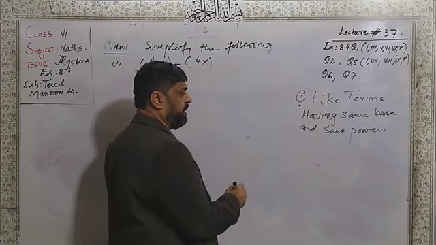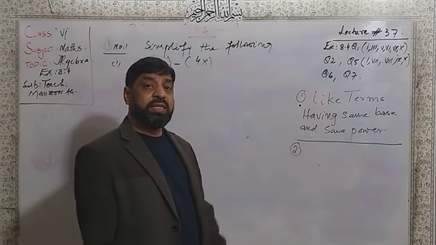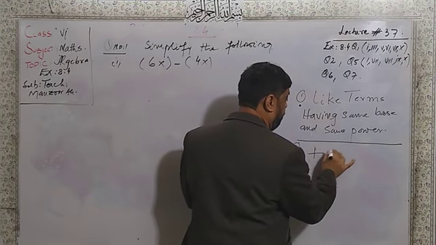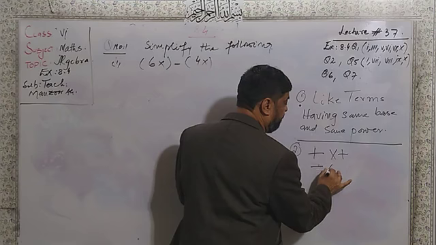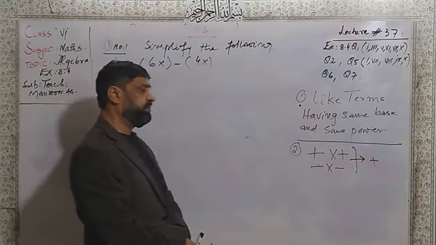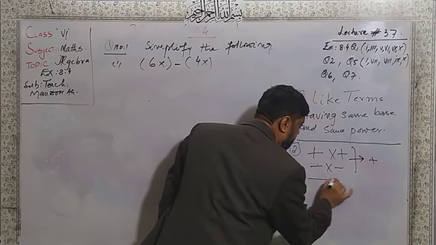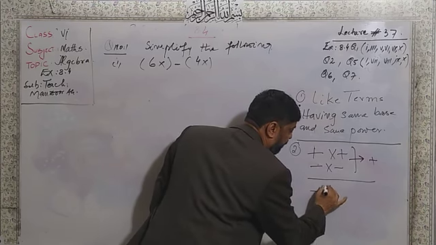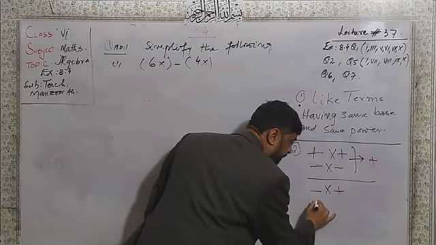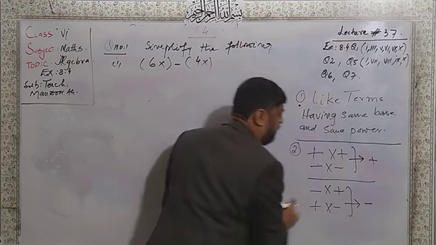And here is the second point that we have to keep in mind. Multiplication of the same sign, I mean plus multiply by plus or minus multiply by minus, its result will always be plus. And second, multiplication of the different sign, minus multiply by plus or plus multiply by minus. Multiplication of the opposite sign always results in minus.